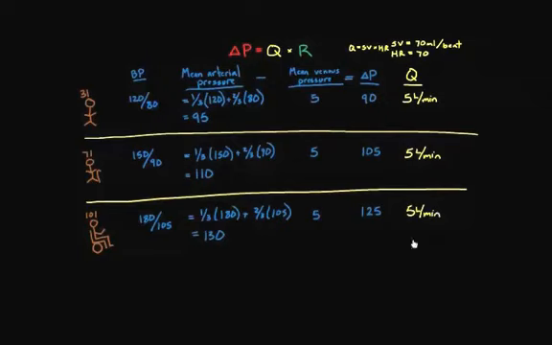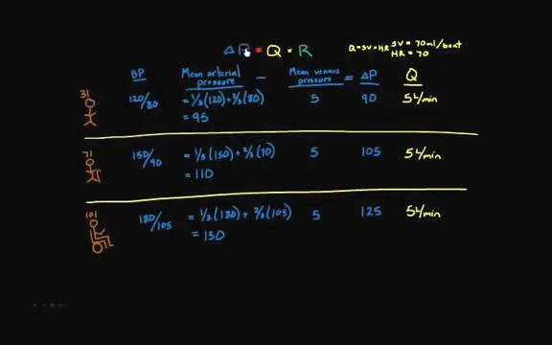I should probably mention all of my pressure units are millimeters of mercury. I didn't write that, just to not clutter up the board, but it is millimeters of mercury. So now, using my equation, I can say delta P, and actually maybe up here I should change this to be blue so that I'm consistent.